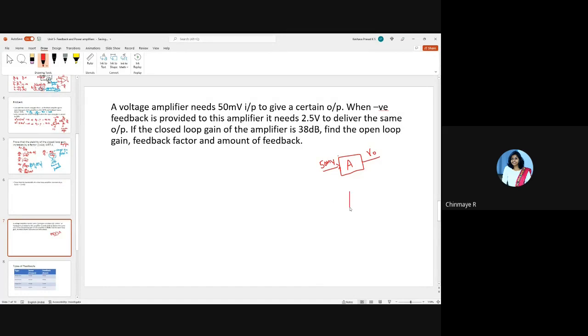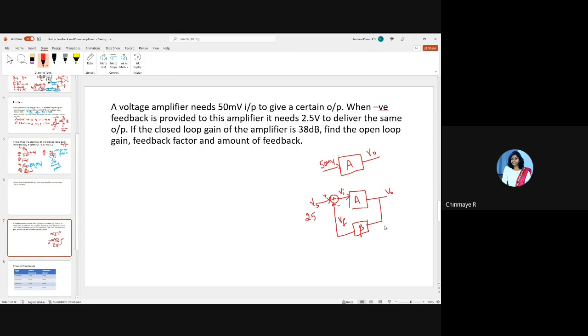So now for the same amplifier, when you give a negative feedback, this is V naught. Let's call this beta. So this will be VF, this will be VS, this will be VI. If you give an input now here equal to 2.5 volts, then you will get the same output as that of this.